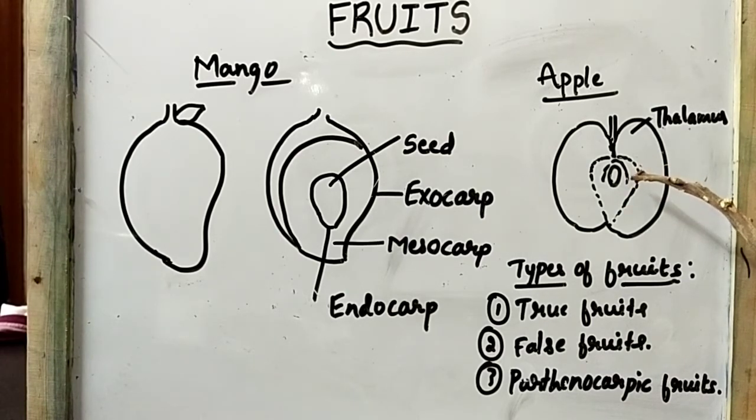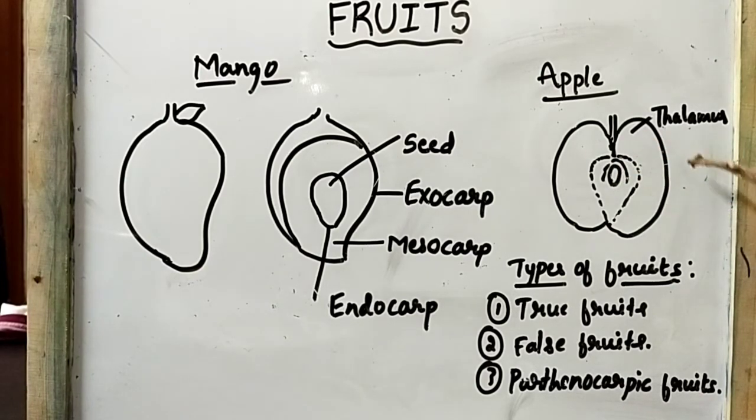In this part only you can see the presence of the different layers of the fruit wall. That is the outer exocarp, the middle mesocarp, and the inner endocarp. Understood? So why is it known as a false fruit? Because the edible part of the apple developed from the thalamus of the flower. So that's why it is known as a false fruit.